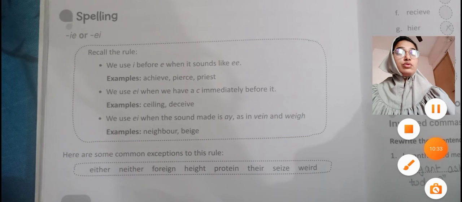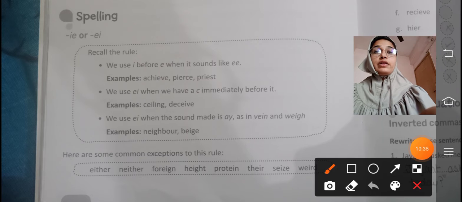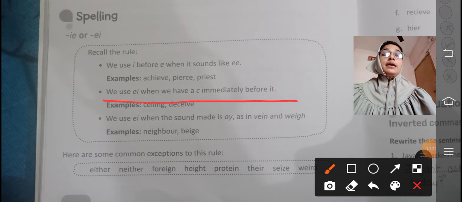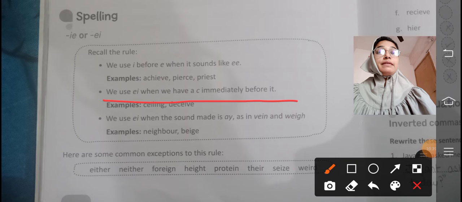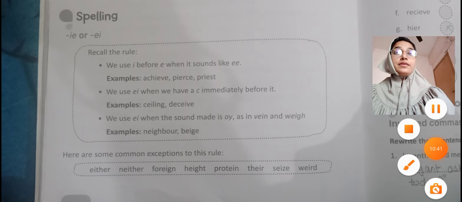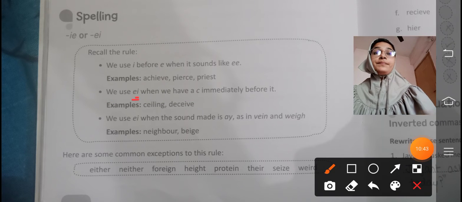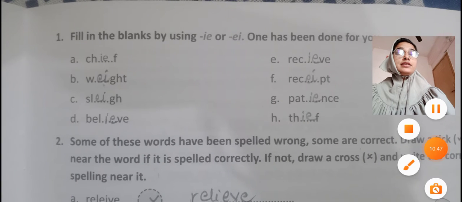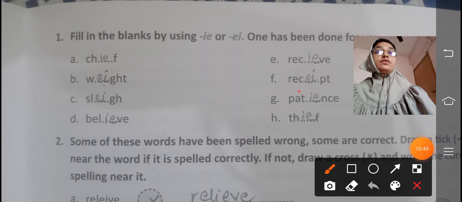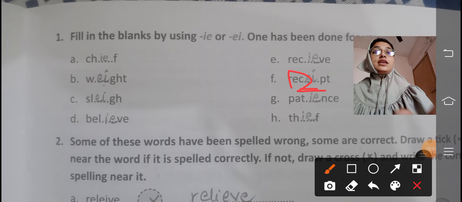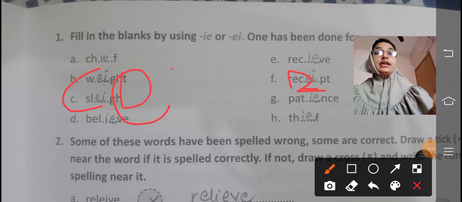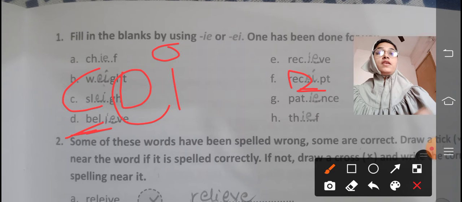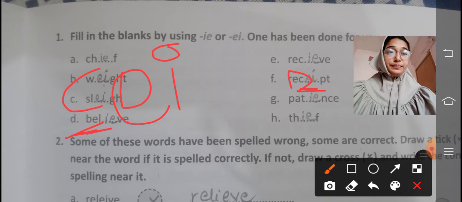Second one: when we have C immediately before it, at that time we need to write EI. You can see EI here. That is why we wrote EI, because there is a C. So we always write "receipt." When there is a C, we'll write EI.